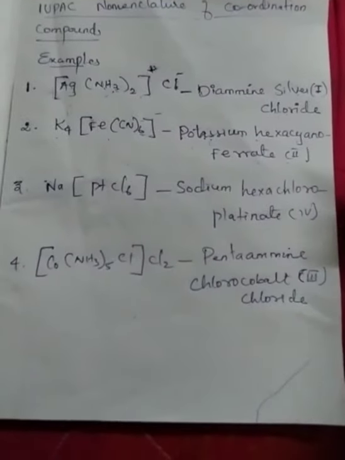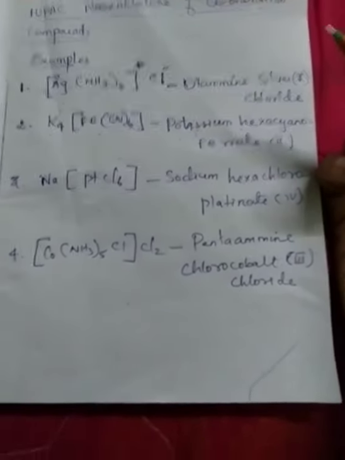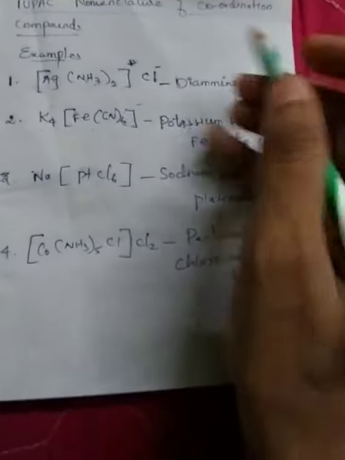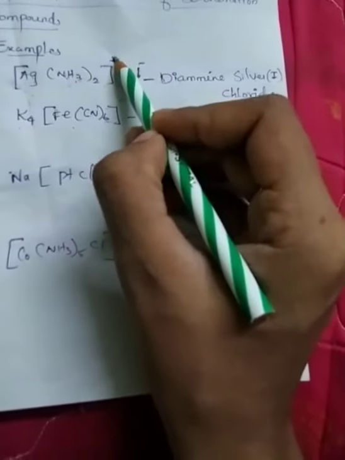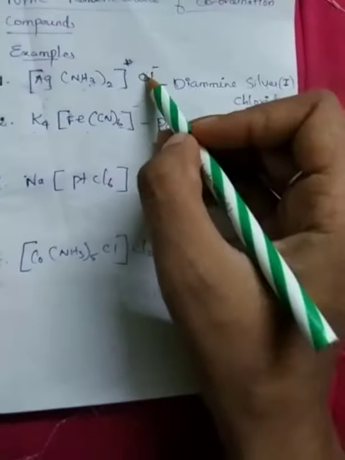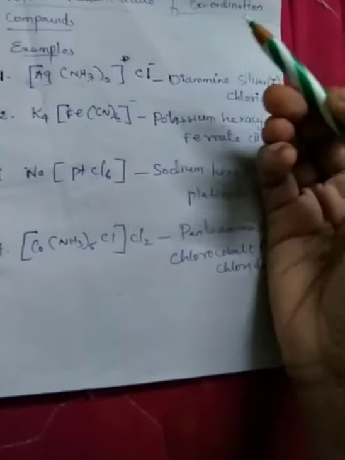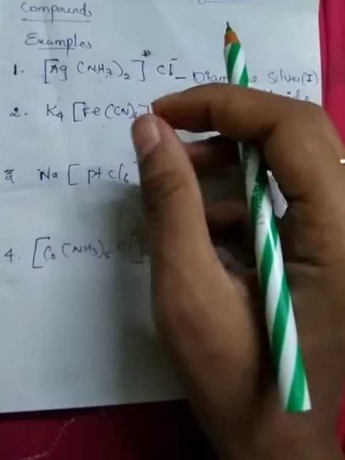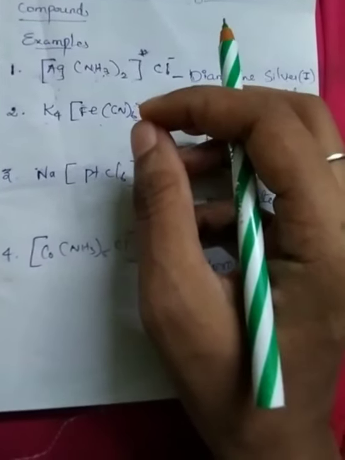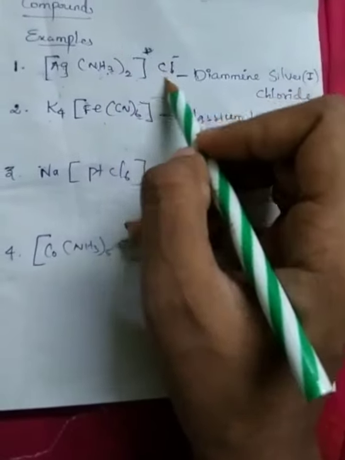Next, we'll see the examples of IUPAC nomenclature of coordination compounds. Okay, in the first example, the complex ion is a cation, so it carries a positive charge, and chloride is an anion, it carries a negative charge. From the first rule, what I told you, if the coordination compound is ionic in nature, name the cation first, followed by the anion.